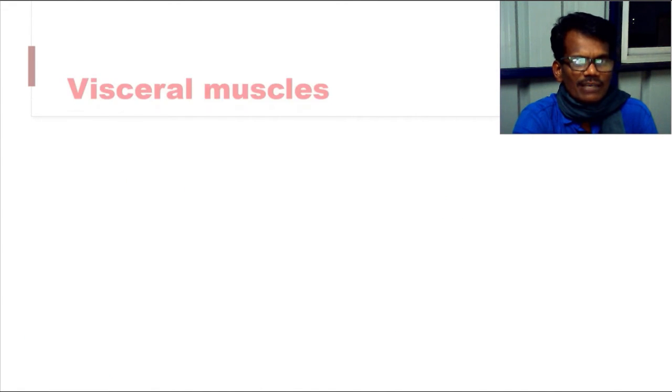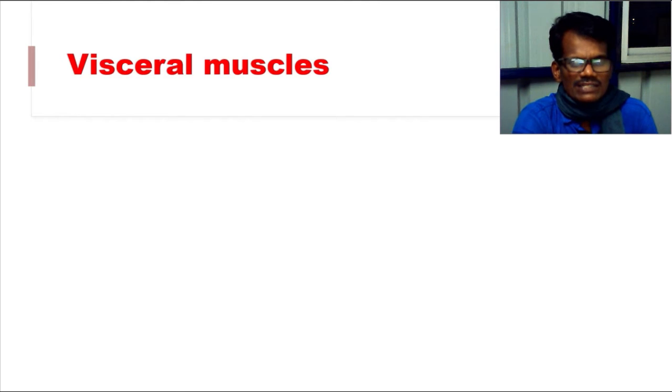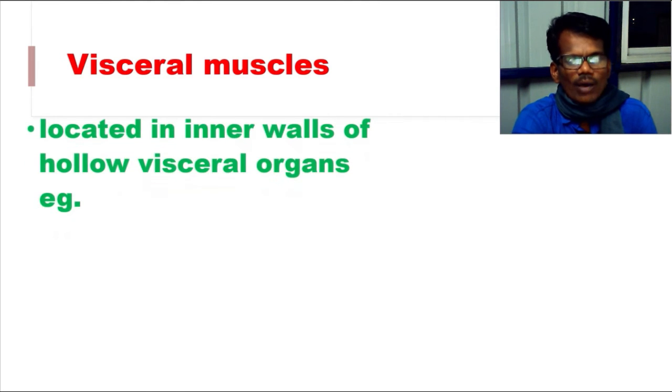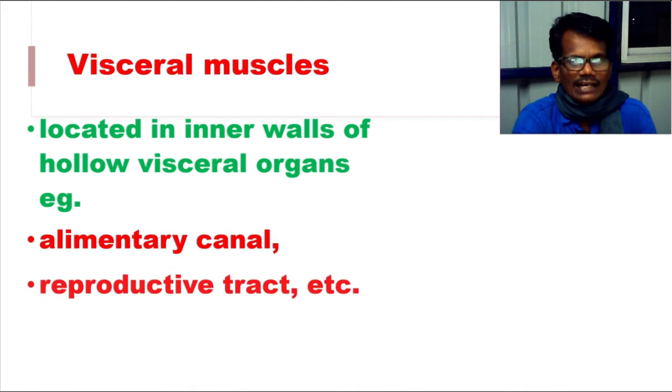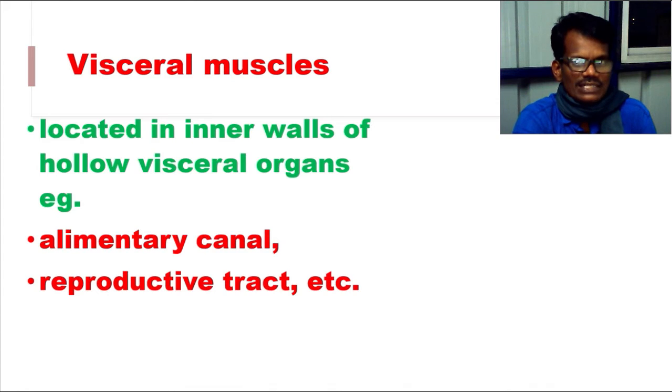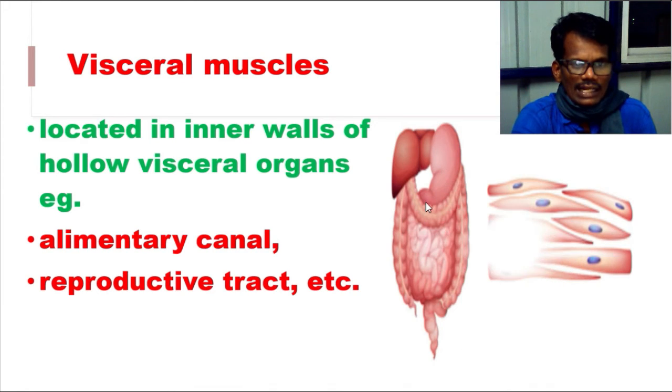And next we will see about the visceral muscles. These visceral muscles are located on the walls of the internal organs like the alimentary canal and the reproductive tract. You can see in this diagram the alimentary canal, in which these types of smooth muscles, we call them visceral muscles. Visceral, what do you mean by visceral? Internal. These muscles are present inside the body in various hollow organs.